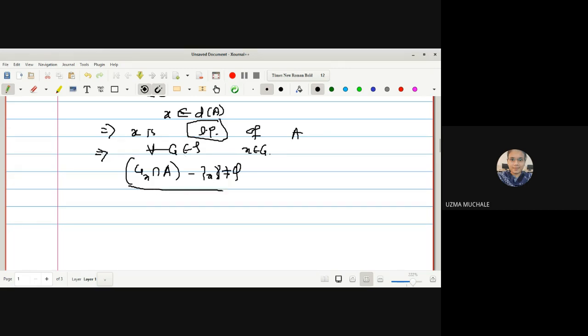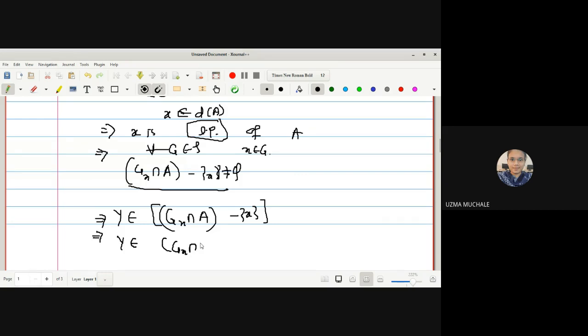Now, what do you mean by this set is not equal to phi? It means that there is some element in G of X intersection A minus singleton X. Non-empty, what is the meaning? This whole set will contain at least one element, phi. Correct? Am I right? Yes, ma'am. So phi belongs to G of X intersection A minus singleton X.